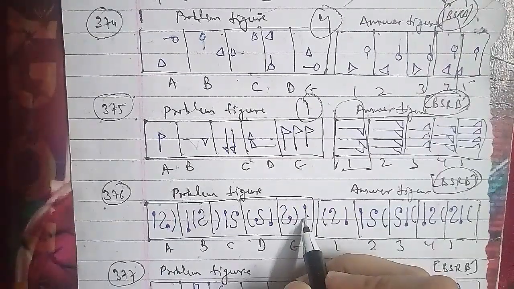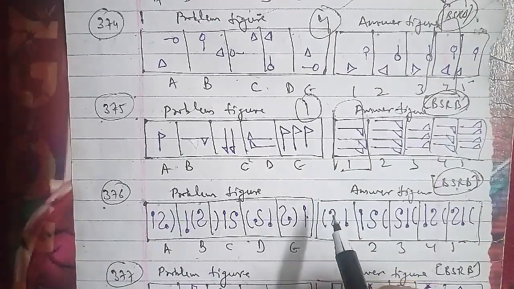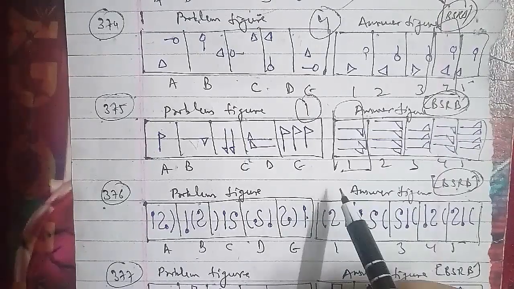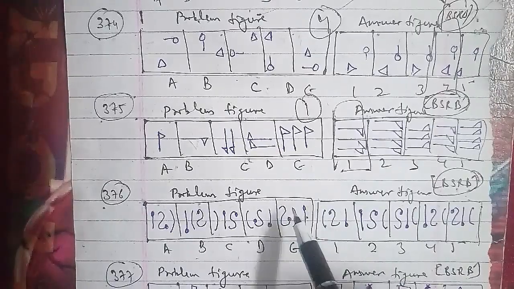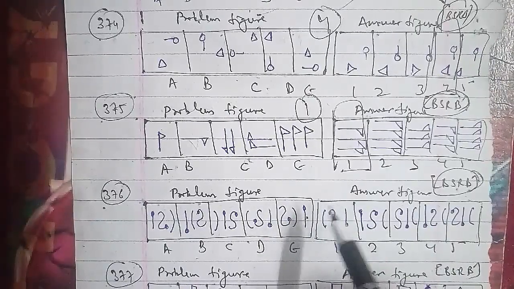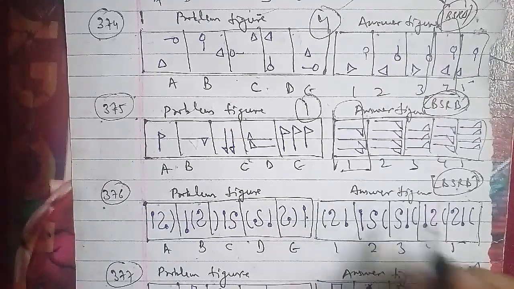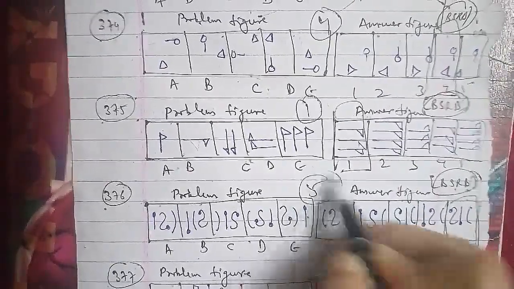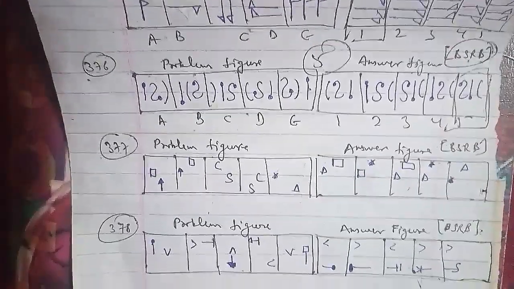That is the problem figures and the answer figures as well, which have been asked in the BSRB question paper, which is very important here, and it has been named as rectangle and arrow here, A, B, C, D and E. And for the answer figure, we have 1, 2, 3, 4 and 5, where in the combination we have rectangle and arrow, arrow and rectangle, C and S, S and C, rectangle and star. Then of course we have triangle and rectangle, rectangle and star, triangle and rectangle, and of course triangle and star and triangle here.